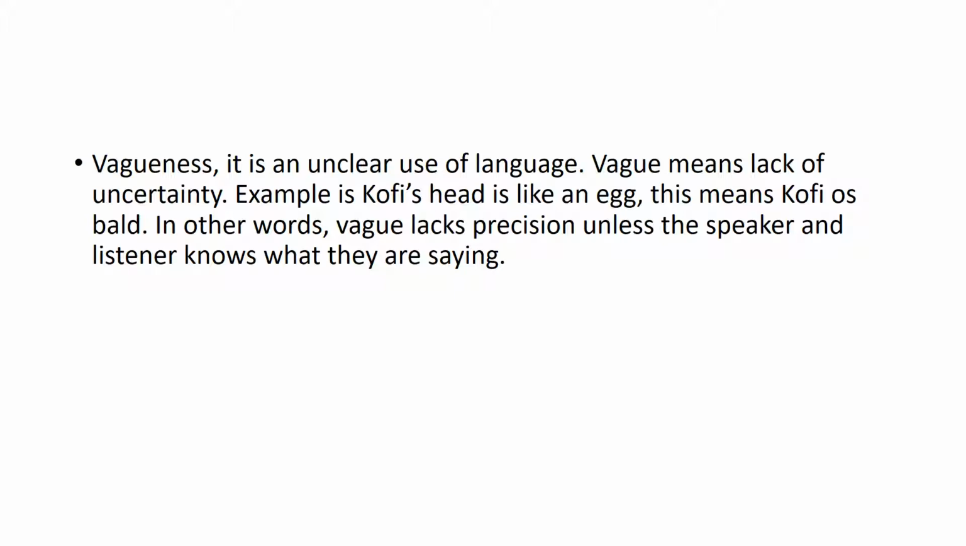Vagueness is an unclear use of language. Vague means lack of certainty. Example is Kofi's head is like an egg. This means Kofi is bald. In other words, vague lacks precision unless the speaker and listener know what they are saying.